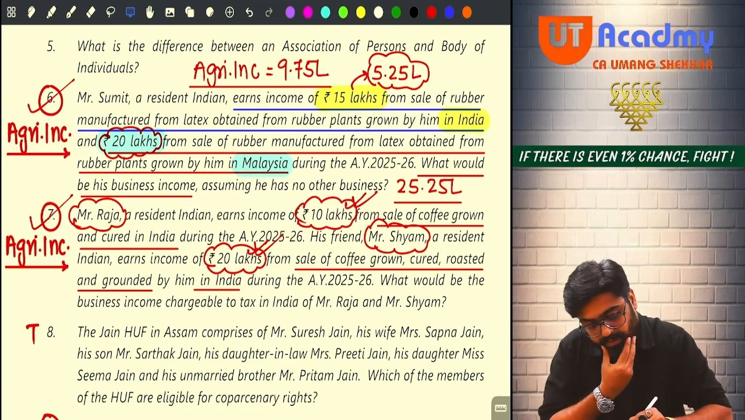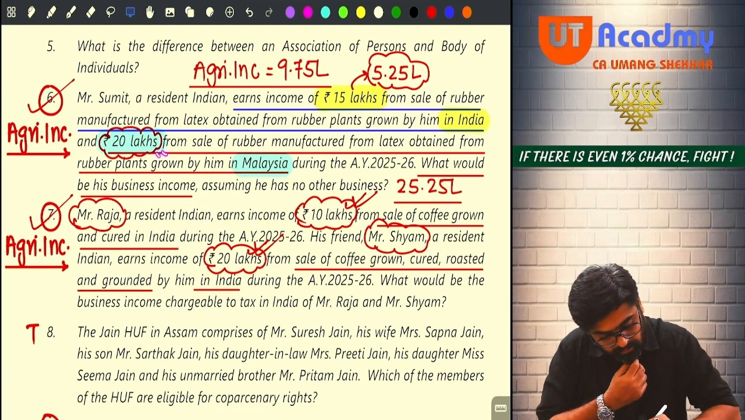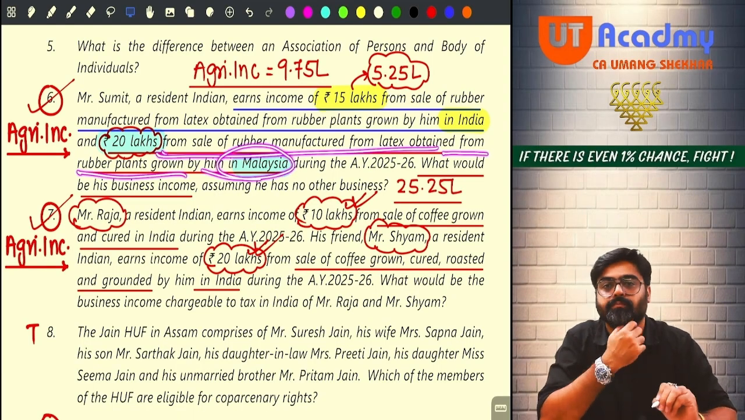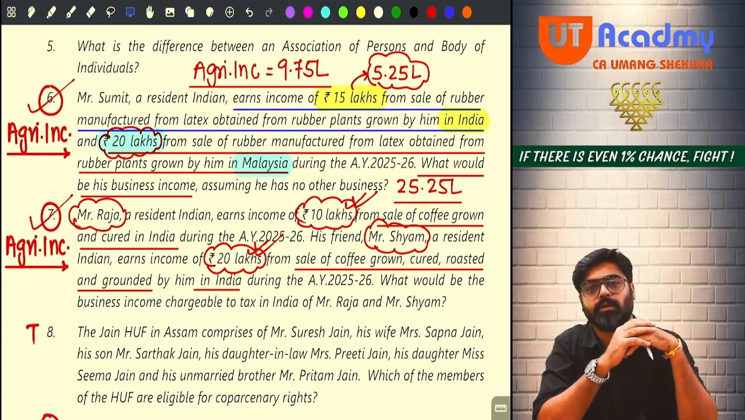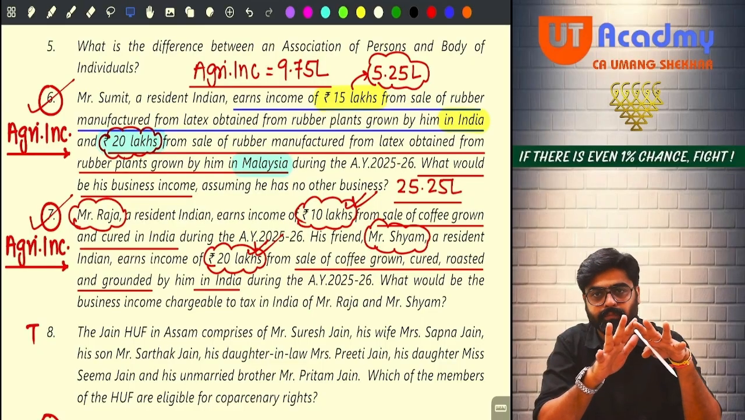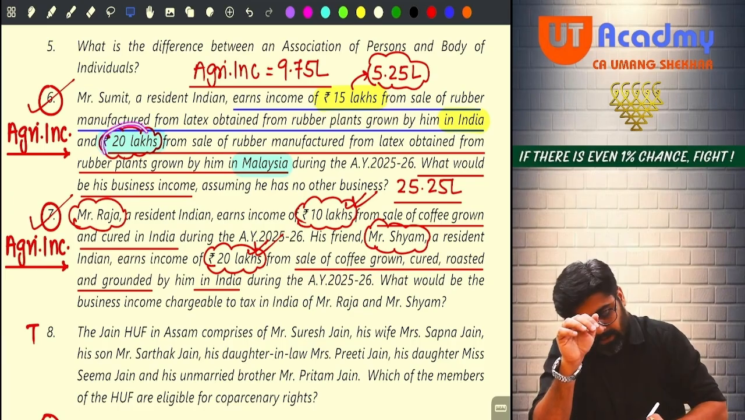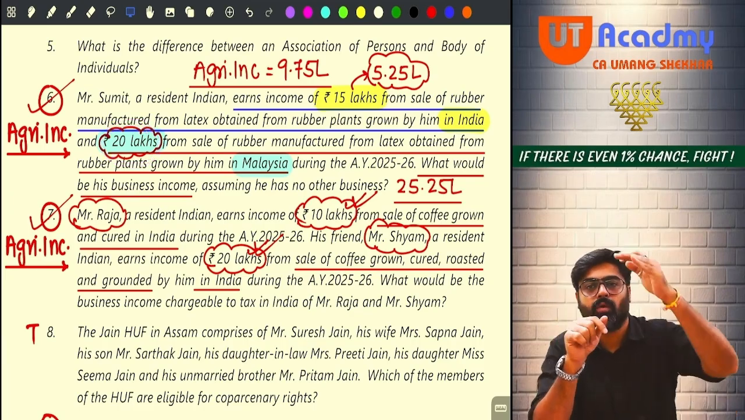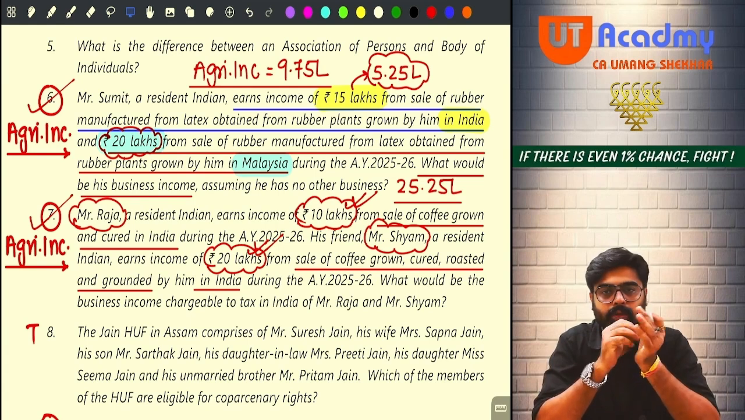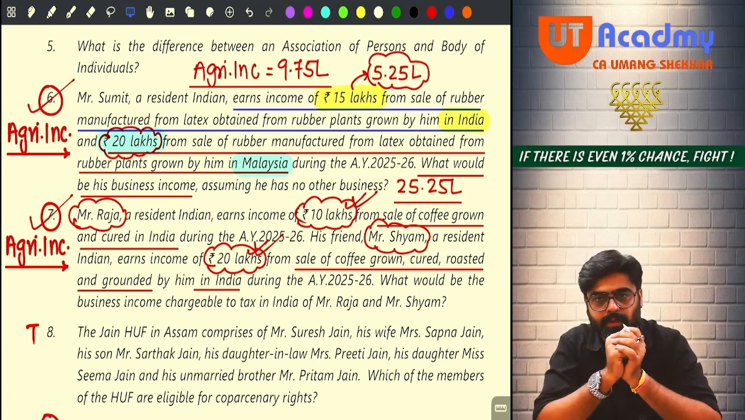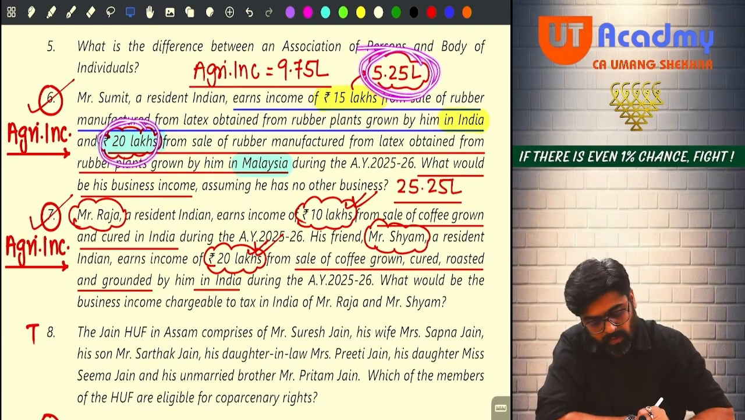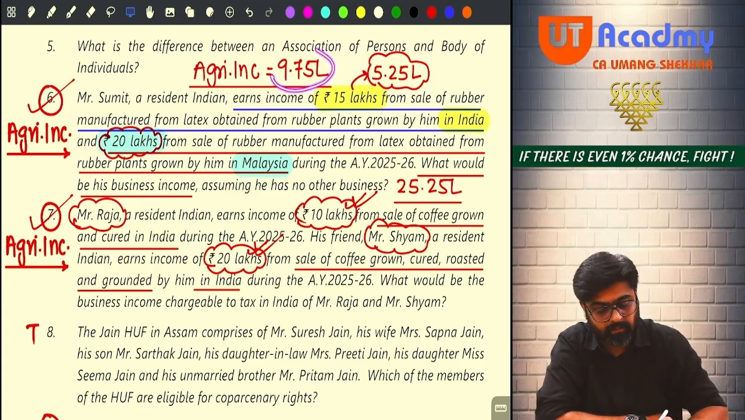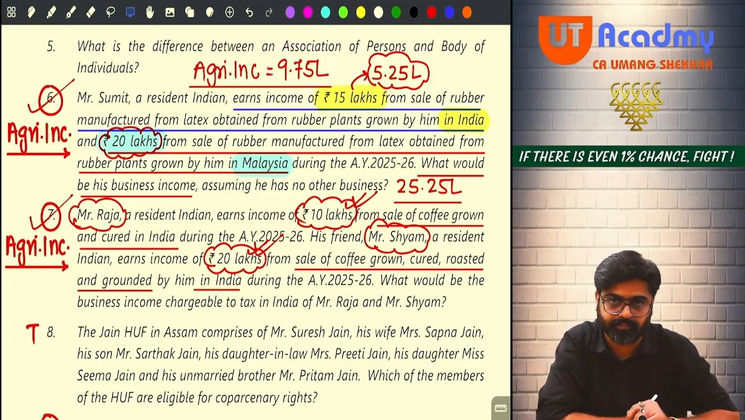Next one. And 20 lakhs from sale of rubber manufactured from latex obtained from rubber plants grown by him in Malaysia. Now growing and manufacturing happens in Malaysia. Done. So for the entire income you cannot apply rule 7A. So entire income you will have to treat as your PGBP income. So how much is the taxable PGBP income here? 20 lakhs plus 5.2 lakhs. And how much is the agriculture income exempt? 9.75 lakhs in this question.